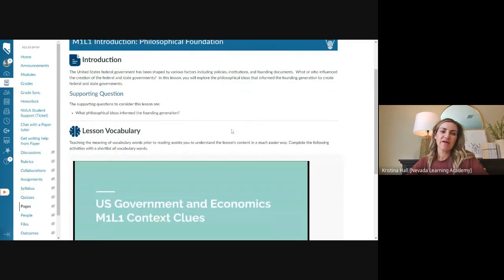And here's where we're going to find the intro to the lesson. The U.S. federal government has been shaped by various factors: political institutions, founding documents. What or who influenced the creation of these documents and state governments? In this lesson, you'll explore all those influences, okay?